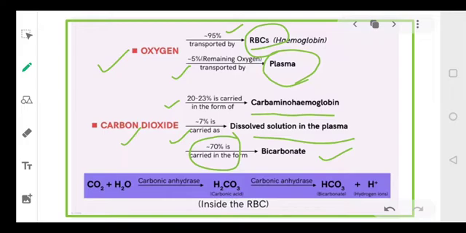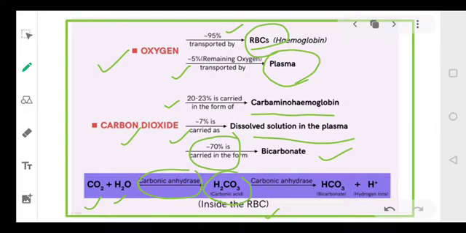So look, carbon dioxide, because it is more soluble than oxygen, will combine with water and form carbonic acid. This process is happening inside the RBC itself. And this enzyme, carbonic anhydrase, combines the two to make carbonic acid.